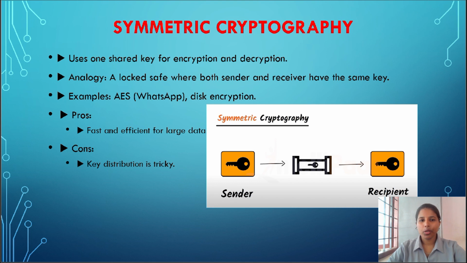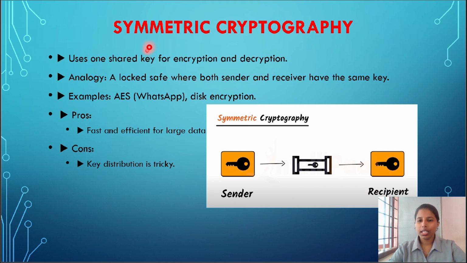Symmetric cryptography is also known as secret key cryptography, which means, as I mentioned, we use one shared key for the encryption and decryption. That means they use a single key for both. For example, a locker safe being sent from a sender to a receiver. I am sending a locker to my friend, and I have locked it with the key. If he wants to open that box, he has to use the same key that I used to lock it.